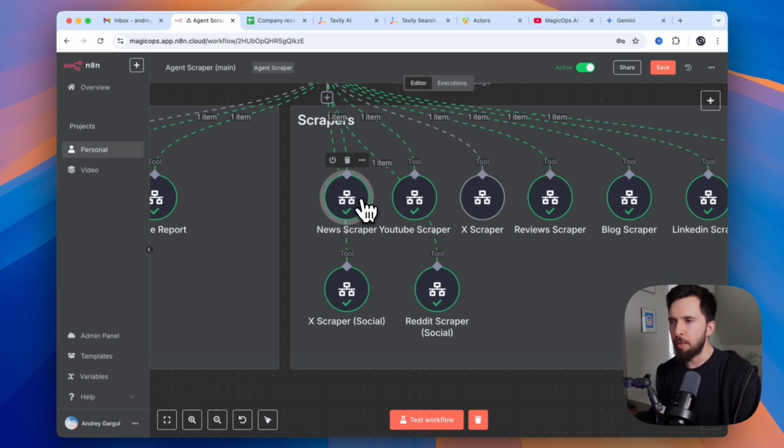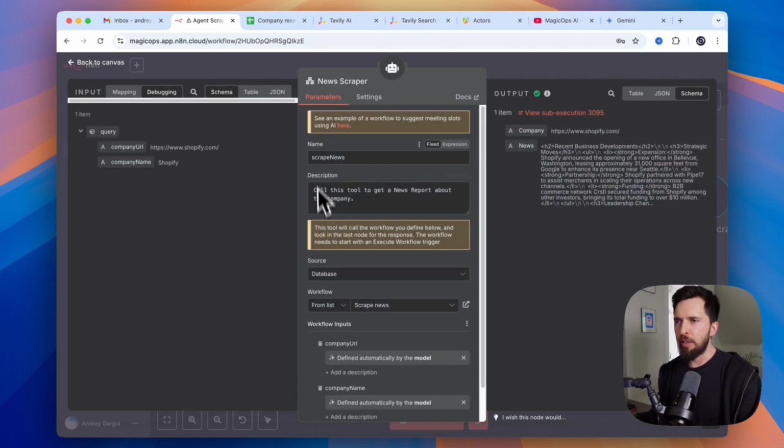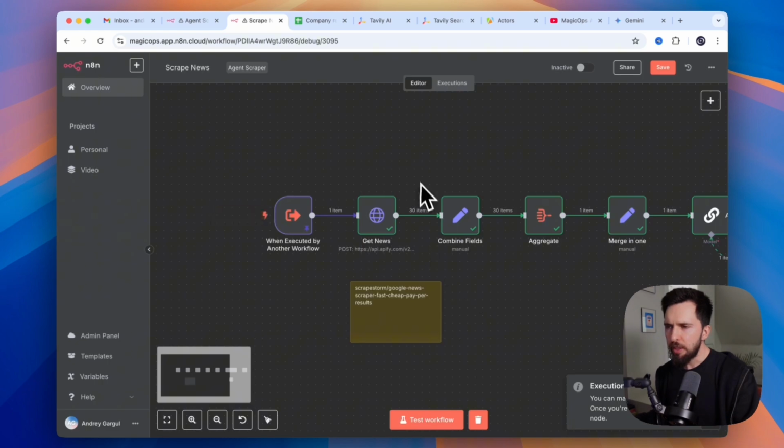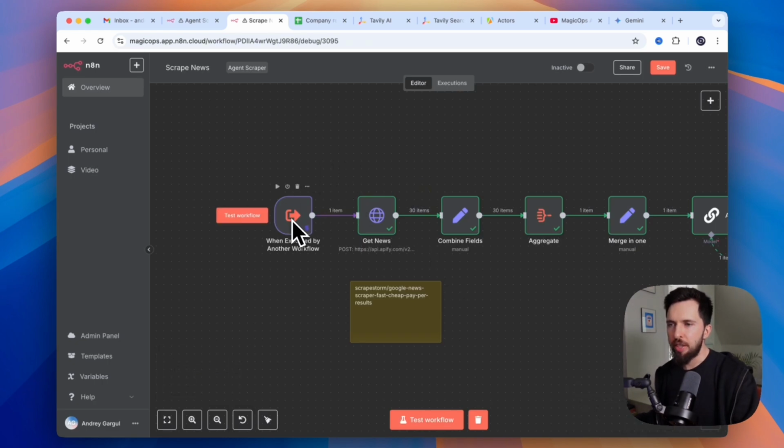It's a news scraper. And here the setup looks exactly the same as for any other tool. Name, description, and a few fields that our workflow is expecting our AI agent to send. In this case, it's a company URL and company name. Let's open the workflow itself and see. So here, it starts as any other workflow that I'm going to show you today. It starts with when executed by another workflow, by our AI agent.